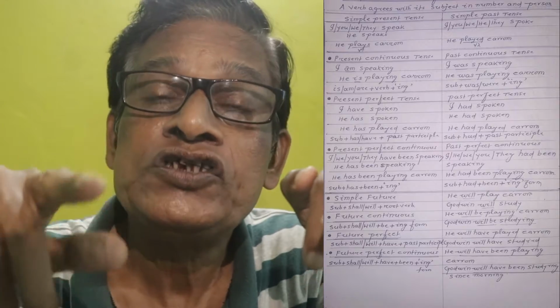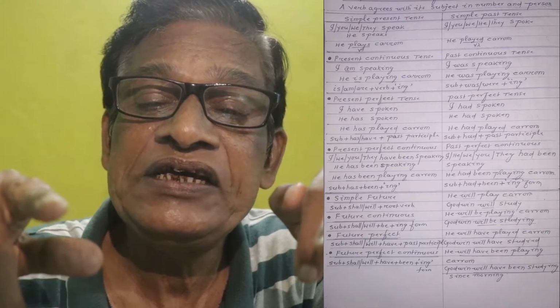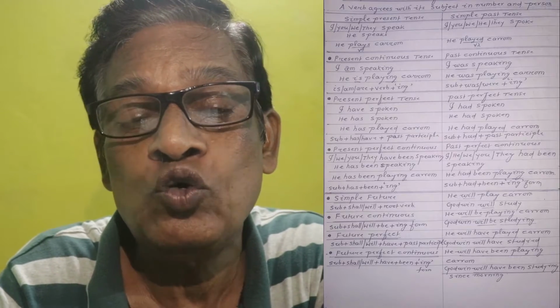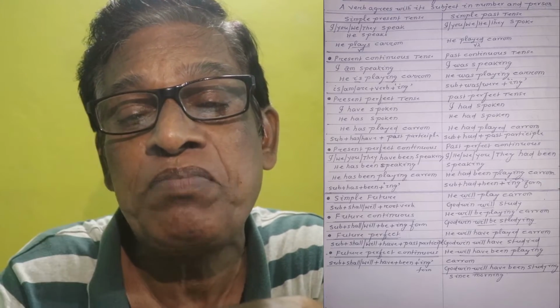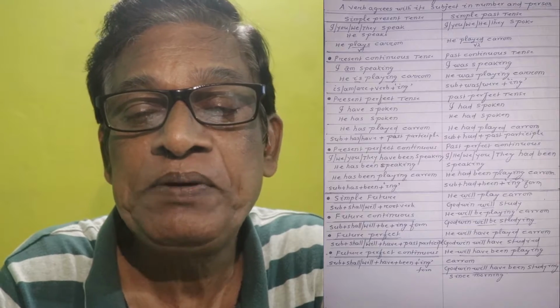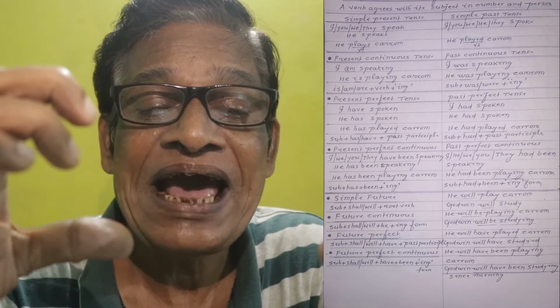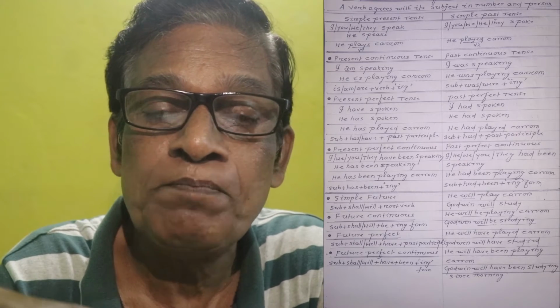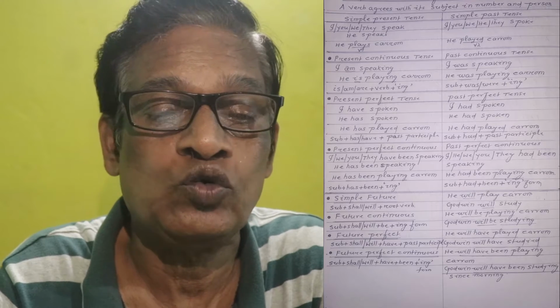And in simple past, we can say I, you, we, he, they spoke. So it is speak, spoke. I play carom, that is the simple verb V1, and he played carom is V2.